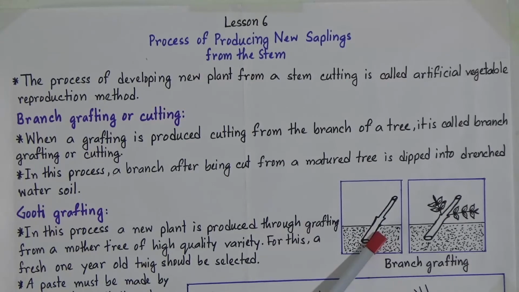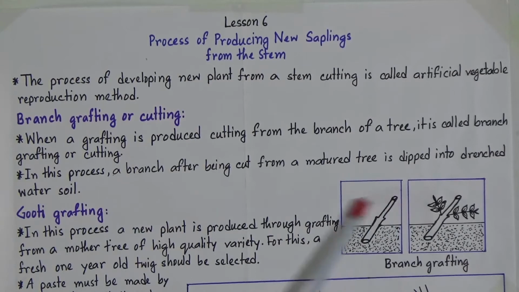we will dip it into drenched water soil, and then the branch will grow naturally. And in this process we can grow shimul and mandar trees. Now in this process, a branch after being cut from a mature tree is dipped into drenched water soil.